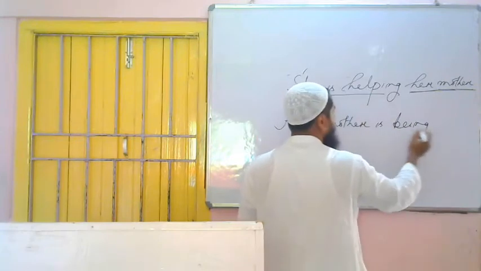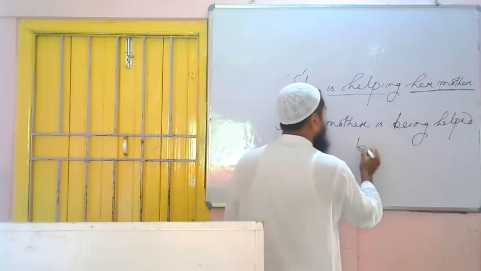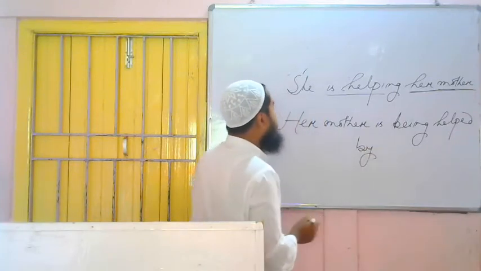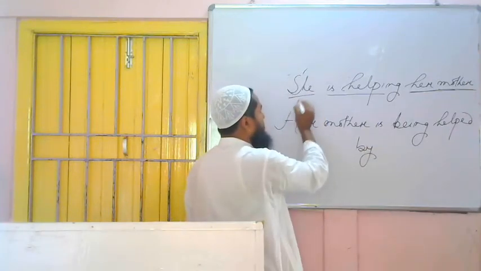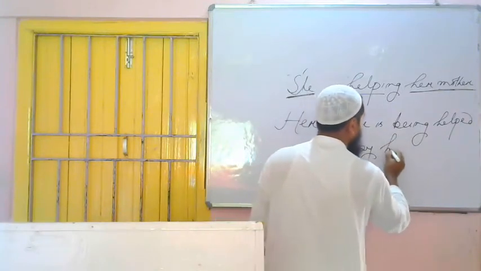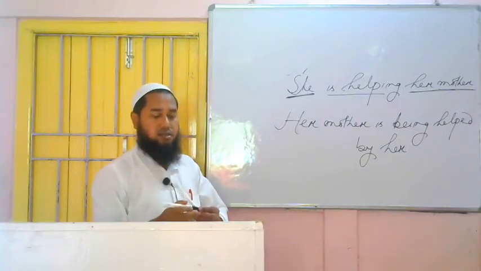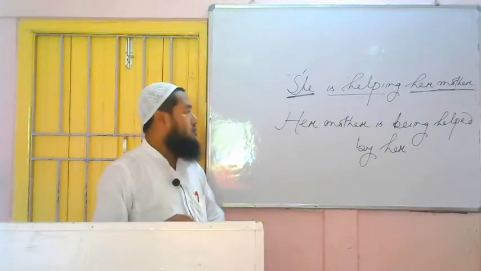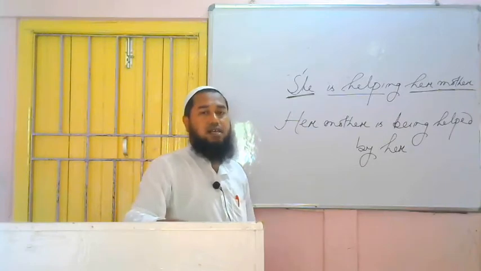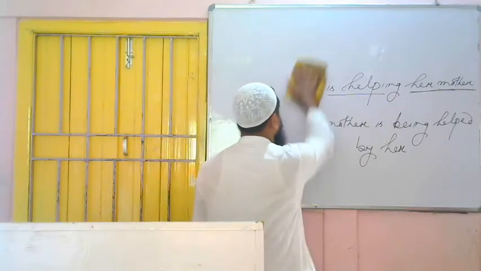Then third form of the verb help is what? Helped. Her mother is being helped. Then preposition by. Her mother is being helped by. Then subject will go in place of object. It is she. So she will become what? Her. Her mother is being helped by her. Finished. So simple. If we follow the rules, what I said, then it is nothing. Very easily we can do.